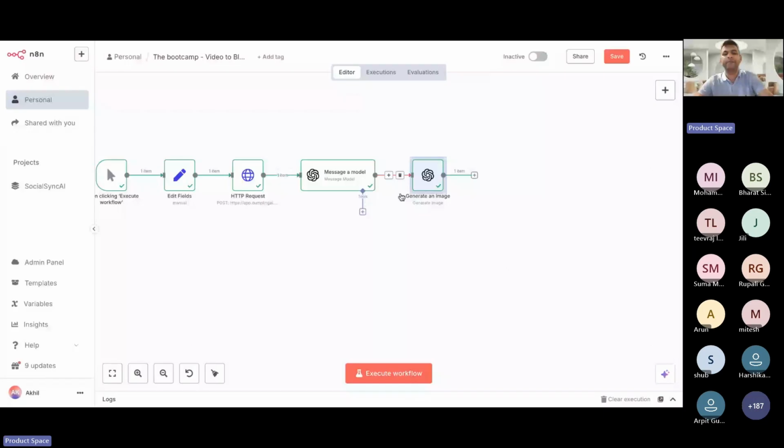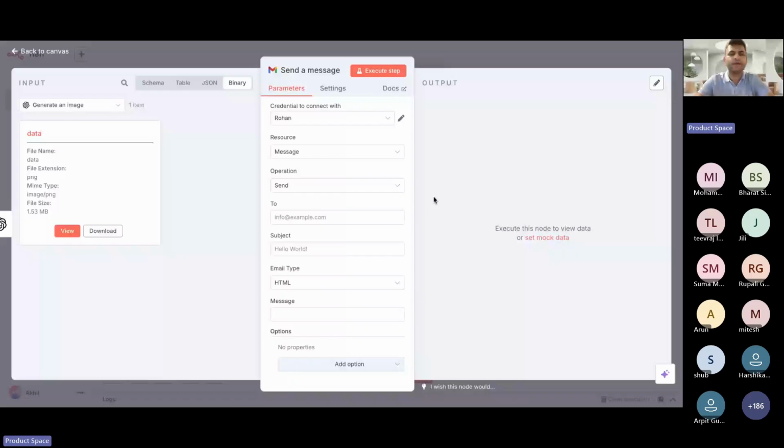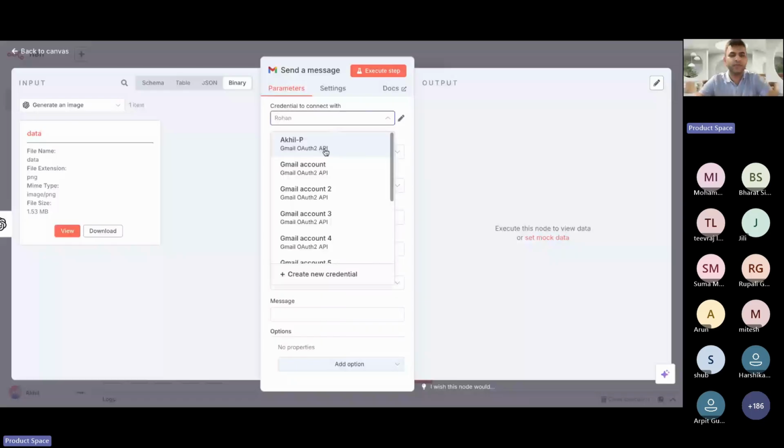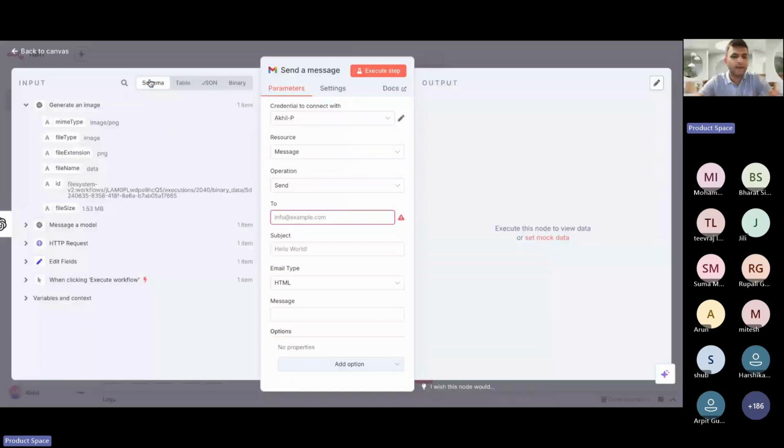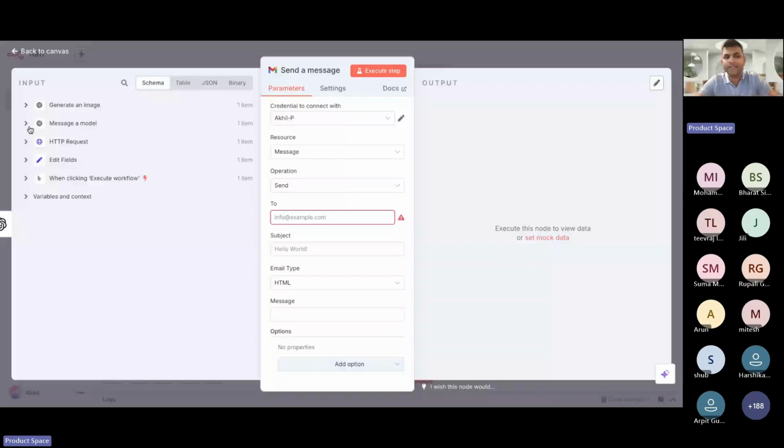Now, next is Gmail. So you want to send this to the mail. What you can do is click on send a message, and just do a correct account selection and operation, nothing you have to do here. Just go to this two and from here, click on this schema. The last node is generally not collapsed, other nodes are, this is more of an expanded version.